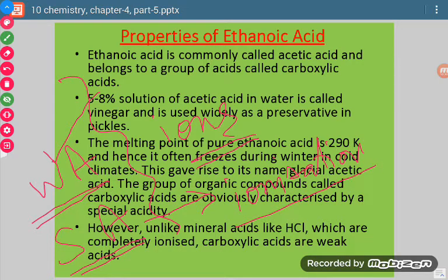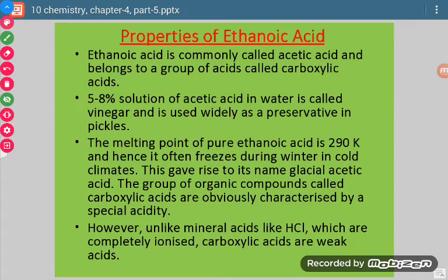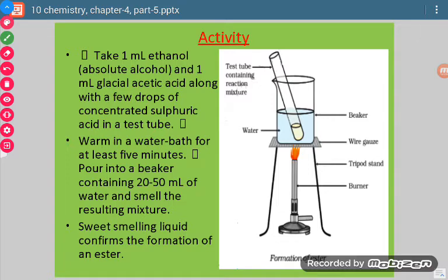If a particular acid can ionize completely, it is called a strong acid, and if an acid cannot ionize completely, it is called a weak acid. Ethanoic acid does not ionize completely. If there are 100 molecules of ethanoic acid, all 100 molecules will not ionize and form ions; it may be that only 20 or 30 ionize and the others remain as they are. So we will say that it is a weak acid. Now let us understand with the help of an activity.